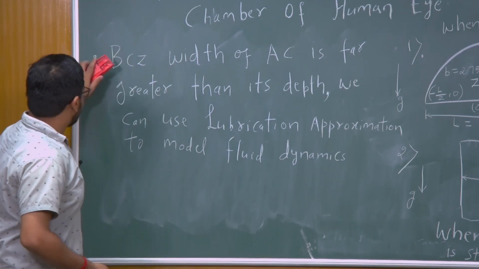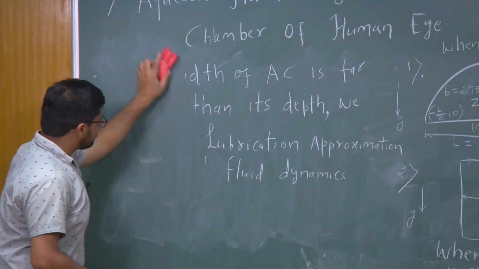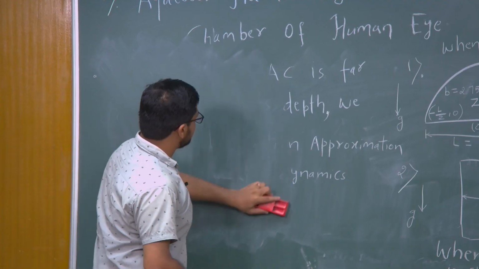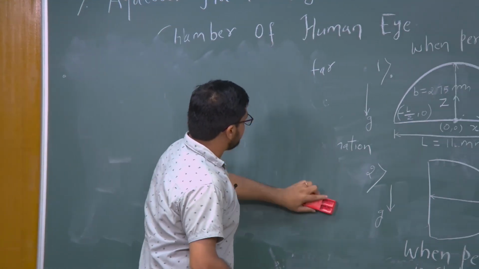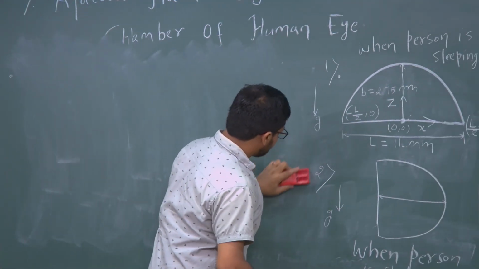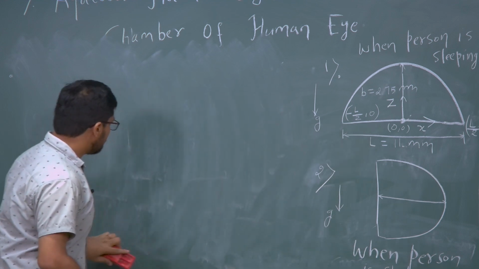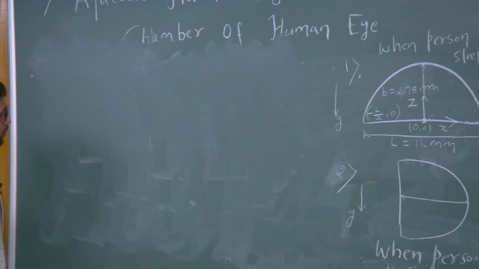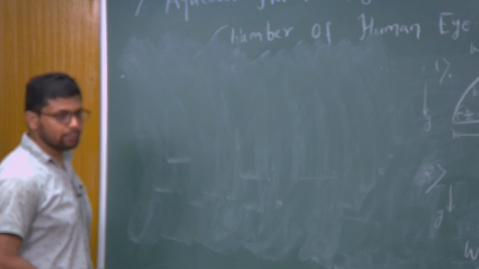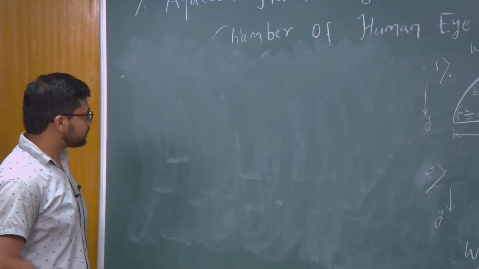So, what we will do now is write the governing equations, because we are clear about what the problem is and what the dominant forces are which drive the flow, and we will solve for the velocity and pressure inside the interior chamber.